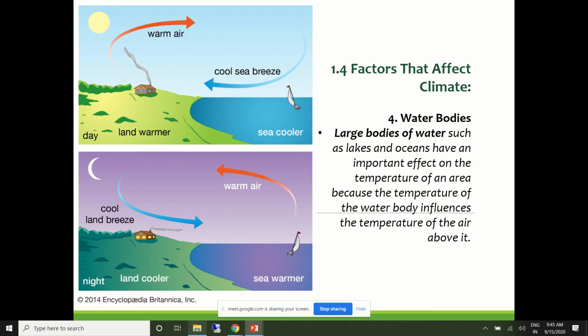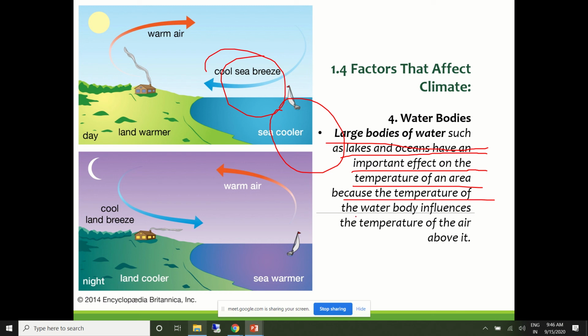Then the other component that influences climate is, of course, having water bodies near the land mass, which may include the sea, rivers, wetlands and so on. Large water bodies such as lakes and oceans have an important effect on the temperature of an area, because the temperature of the water body influences the temperature of the air above.